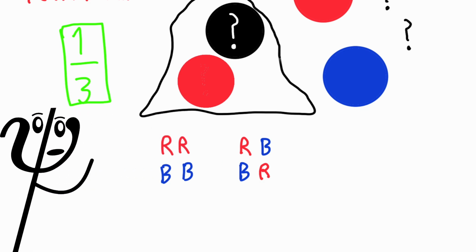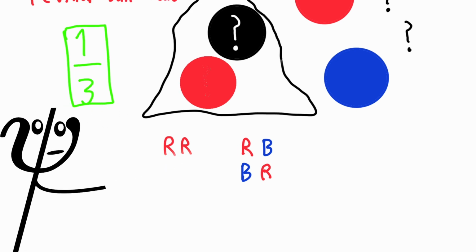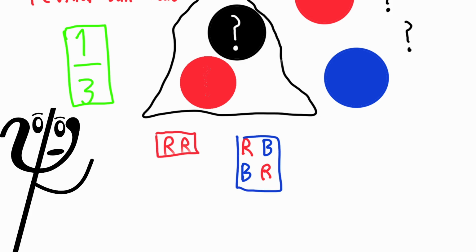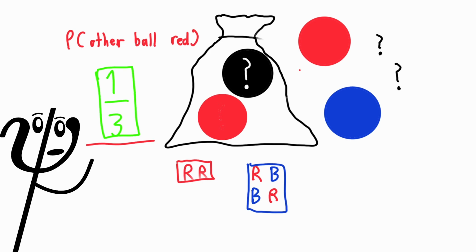By taking out a red ball, you gain information. You know now that the possibility of 2 blues is impossible because there's at least 1 red ball. Now the only cases are 2 reds, red-blue, and blue-red. Now it's clear there's a 1 in 3 chance of getting a red. The other 2 cases would result in the other ball being blue. And look at that, we just made a 1 in 3 probability out of a binary outcome, red or blue.